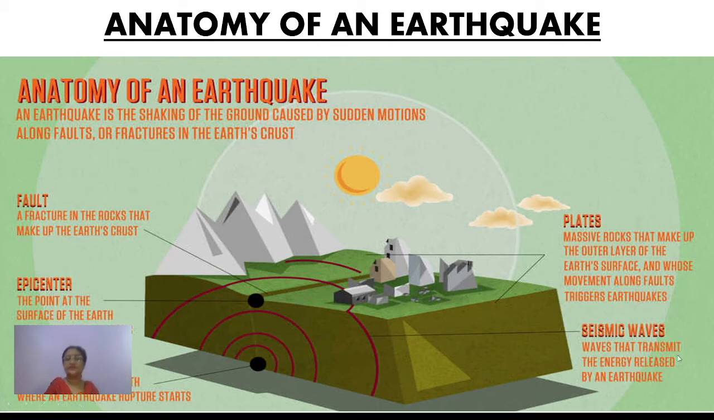And the next point which is given here is seismic waves. Now what are seismic waves? What do you mean by this? Seismic waves are the waves which originate from the vibration which causes the earthquake on the surface. These waves transmit the energy which is released by an earthquake. So this is all about the anatomy of an earthquake.